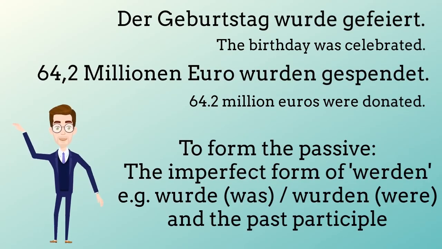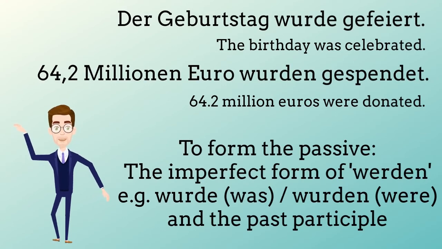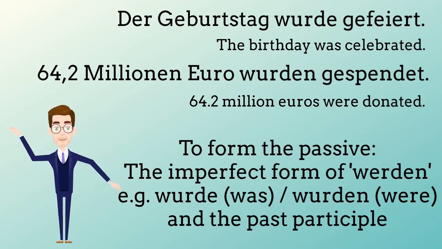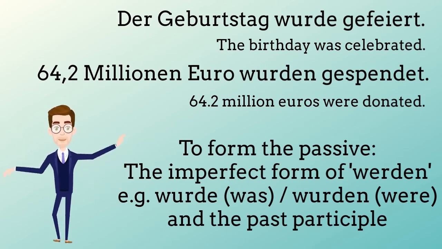This form of the passive is the werden passive. To form it, you need the imperfect form of werden, so wurde, was, or wurden, were, and then you need the past participle, which often, but not always, starts with GE.